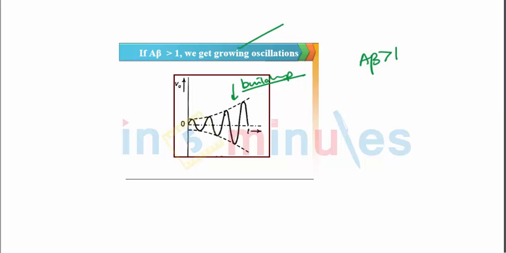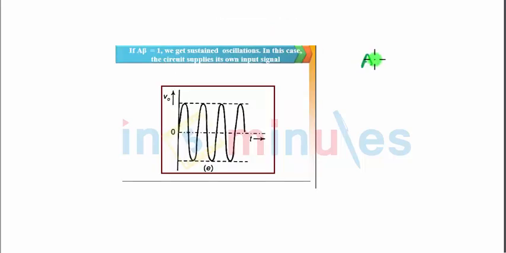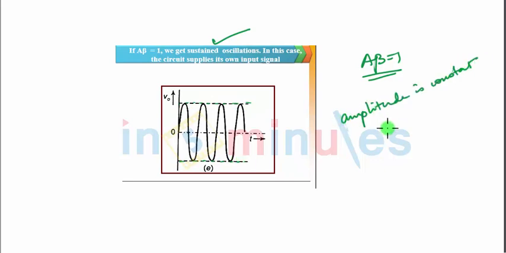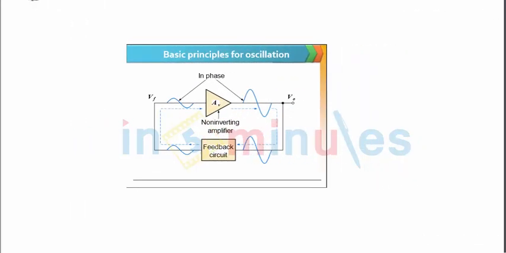Only when A beta equals 1 will we get sustained oscillations, right? In sustained oscillations, the amplitude in the positive cycle and the negative cycle is constant. Our main aim is to have the amplitude be constant, which can be achieved only when A into beta is 1.